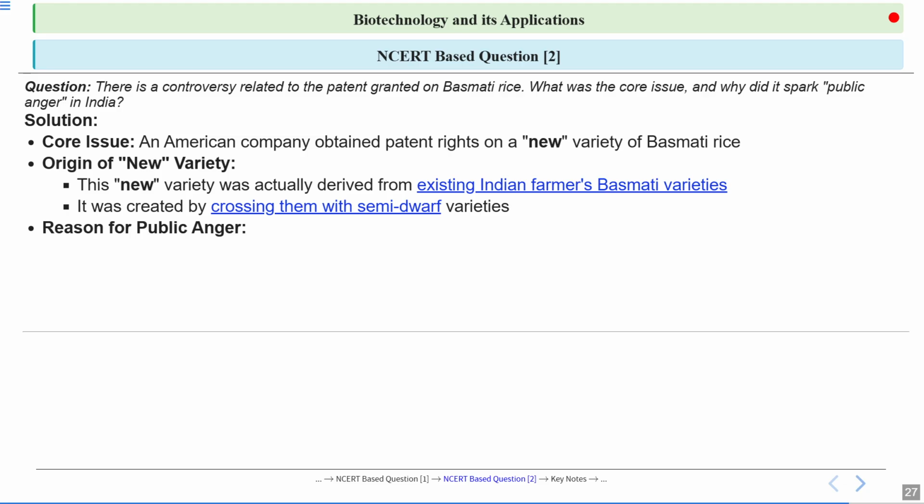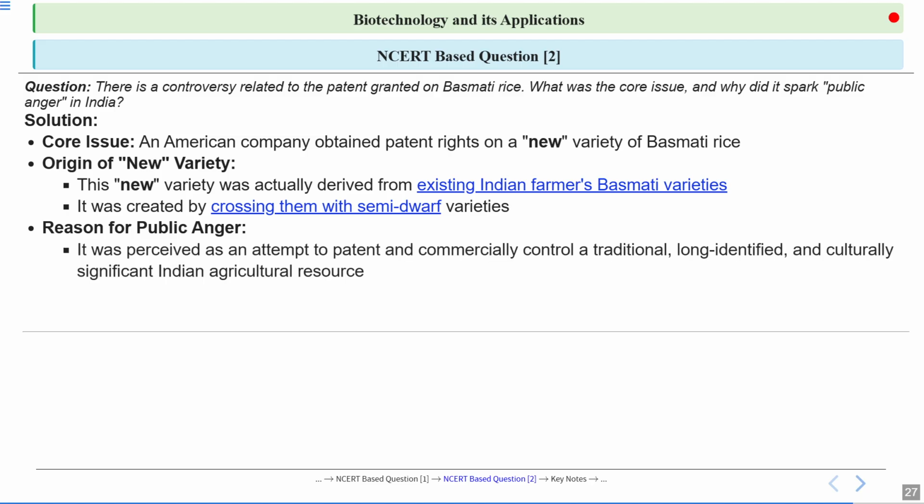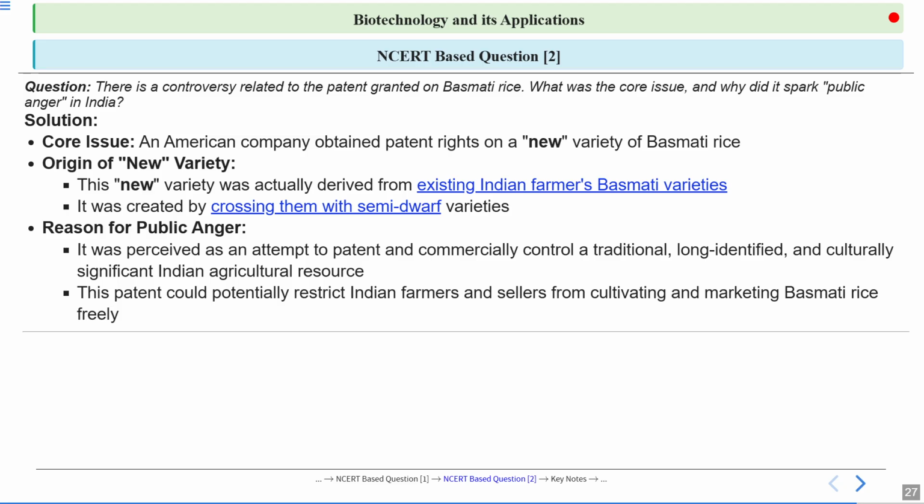The reason for public anger? It was perceived as an attempt to patent and commercially control a traditional, long identified, and culturally significant Indian agriculture resource. This patent could potentially restrict Indian farmers and sellers from cultivating and marketing basmati rice freely. Because now they are saying that we have a patent on basmati, then it can cause problems for other Indian farmers to cultivate and market basmati rice freely.